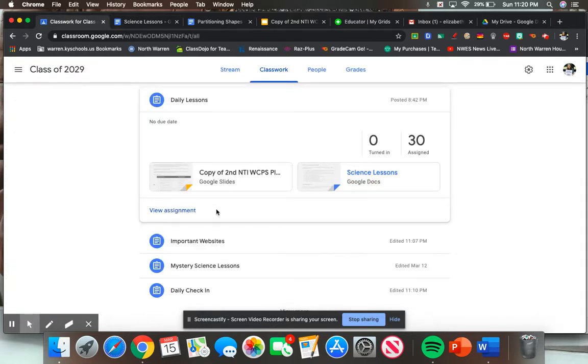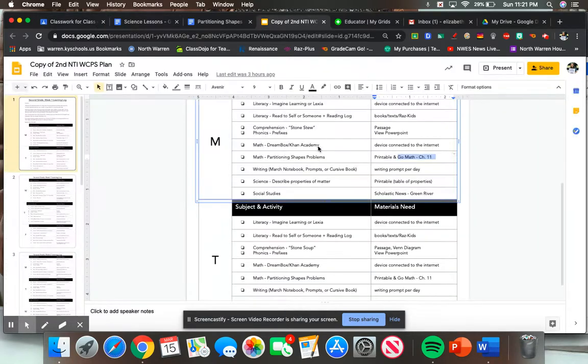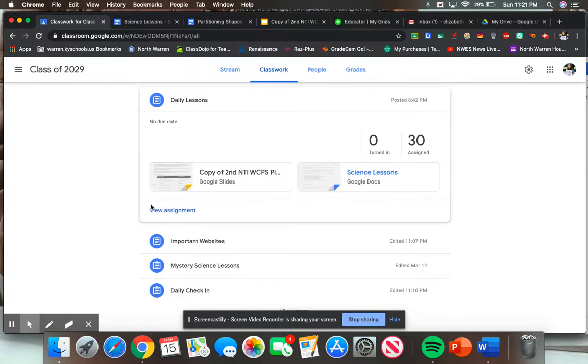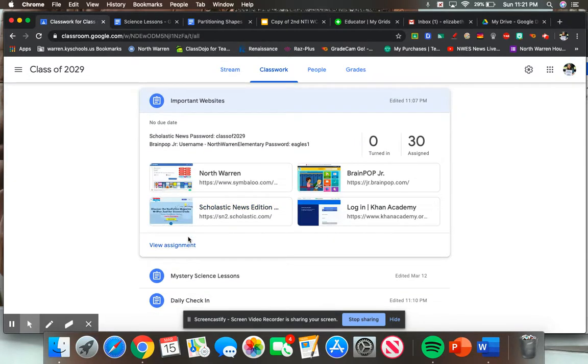And then for social studies, you are doing the Scholastic News, Green River, because St. Patrick's Day is this week. So remember that you can read your Scholastic News online if you want to, and that's going to be under important websites. And remember, if there's a password, it's going to be up here. So the password is class of 2029.